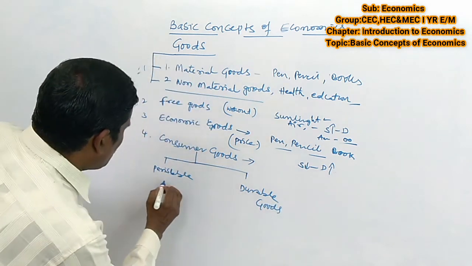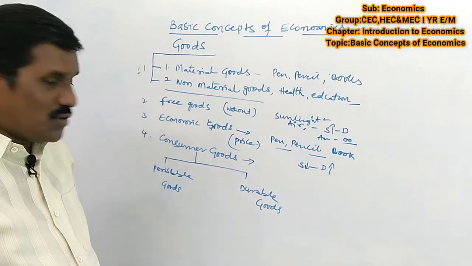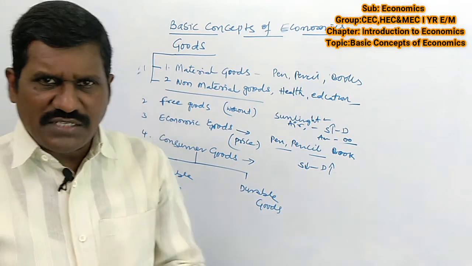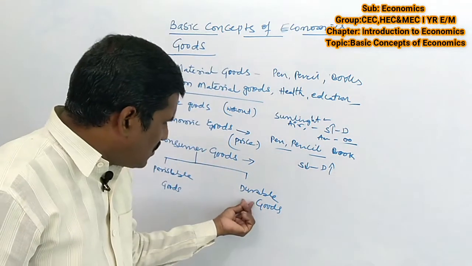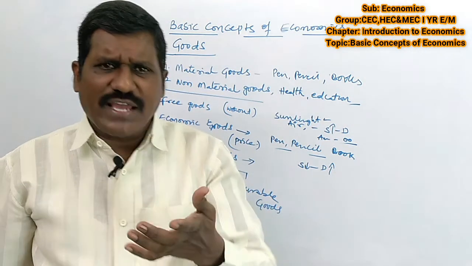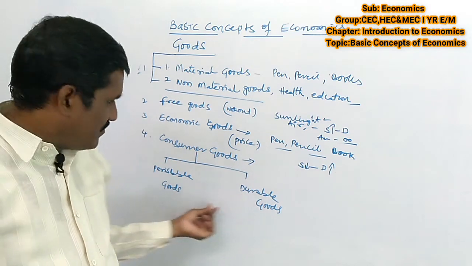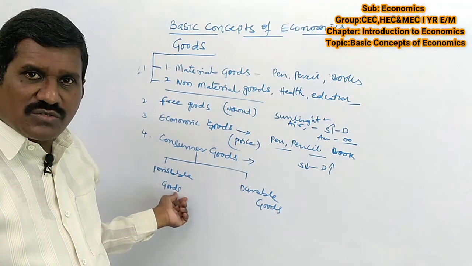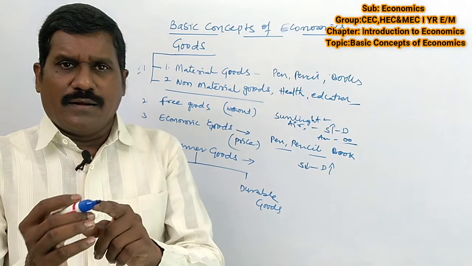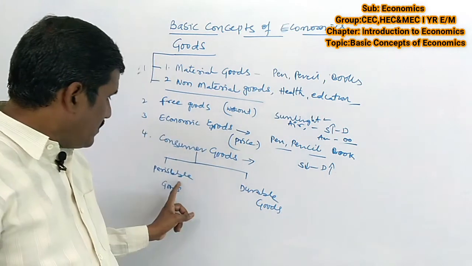Simple. Consumer goods are of two types. One is perishable goods. Second one is durable goods. Perishable means single used, and durable means we can use again and again, a number of times. The number of times usable are called durable goods. For example, banana, fruits, milk and food are perishable. And this is the sparkle pen. So the ink is perishable.